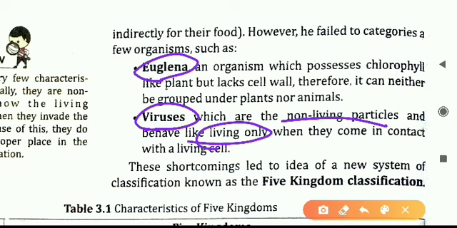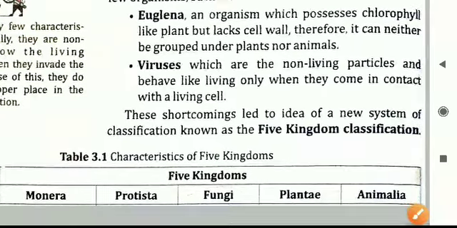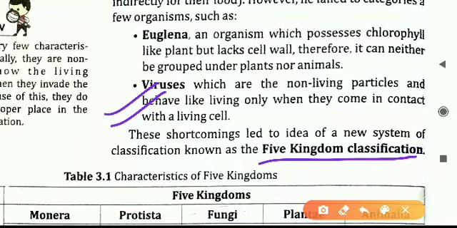Later on, further developments were done in the field of taxonomy. What is taxonomy? We have seen that, the system of classification. So further classifications were done over a period of time, and more and more theories came, but there were many shortcomings and all of them failed. But the most successful one in biology was the five kingdom classification. The name is telling how many kingdoms there are: five kingdoms in which all the living organisms have been categorized.